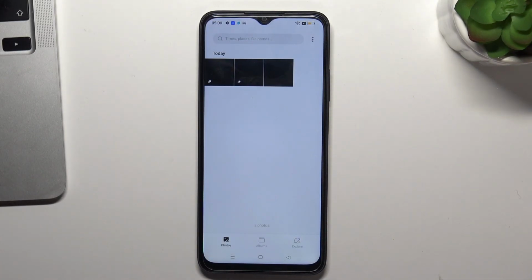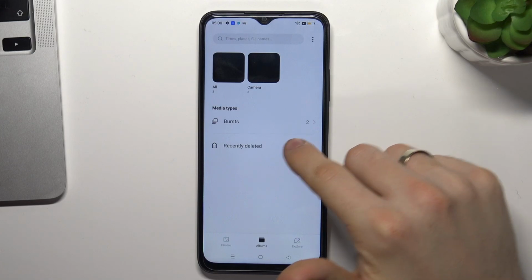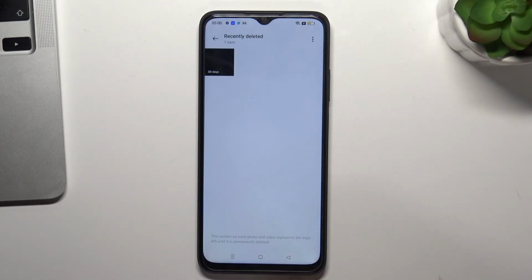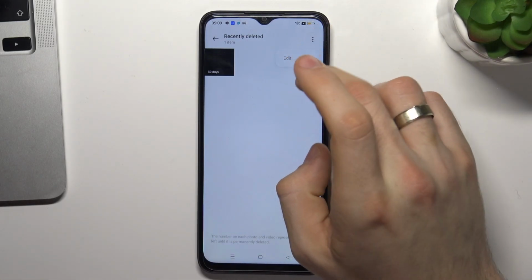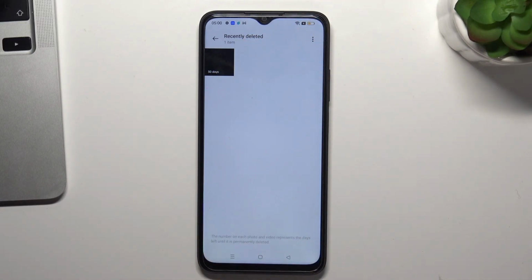To recover your photos, videos, you need to open albums and here choose recently deleted. Great. As you can see, we have the information, the number of each photos and videos represent the days left until. Okay, so I need to tell you that all your deleted photos and videos will be here during 30 days. After 30 days, your photos and videos will be permanently removed from your device without opportunity of recovering.